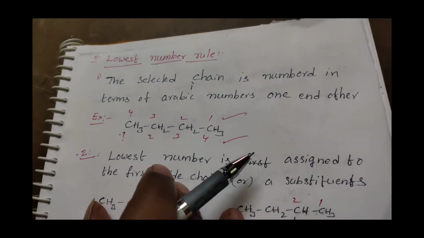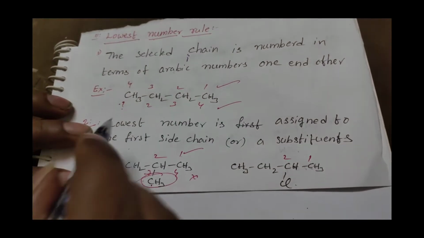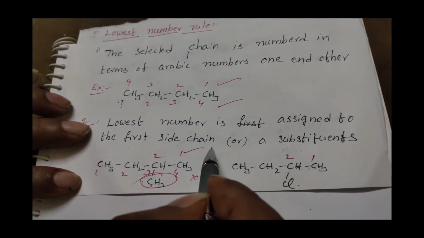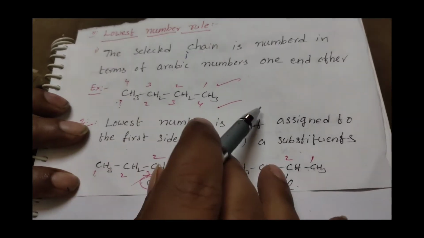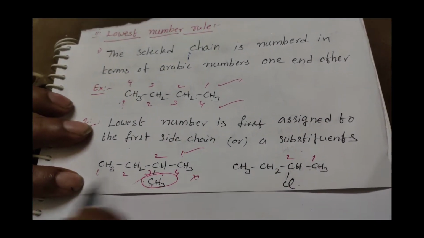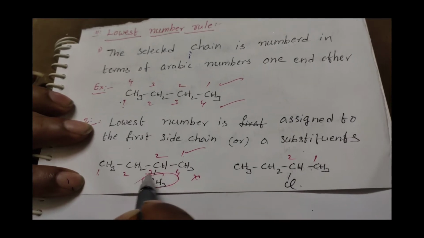Whereas in the second case, the lowest number is assigned to the first side chain or substituent. For example, I am writing the butane structure again, but in this butane structure there is a substitution at one carbon.